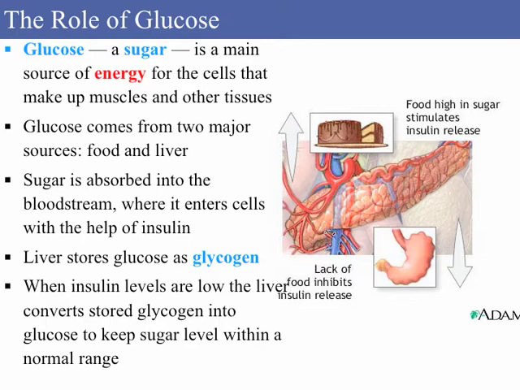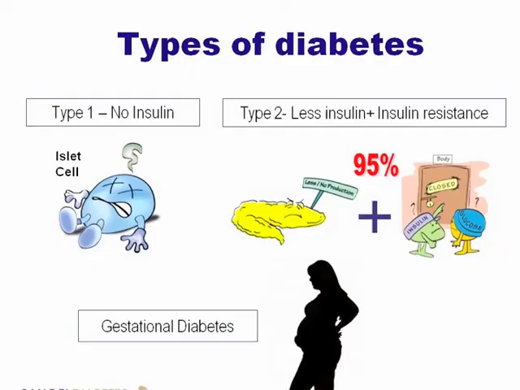The role of glucose. Glucose, or sugar, is a main source of energy for the cells that make up muscles and other tissues. Glucose comes from two major sources, food and liver. Sugar is absorbed into the bloodstream where it enters cells with the help of insulin. Liver stores glucose as glycogen. When insulin levels are low, the liver converts stored glycogen into glucose to keep sugar levels within a normal range.